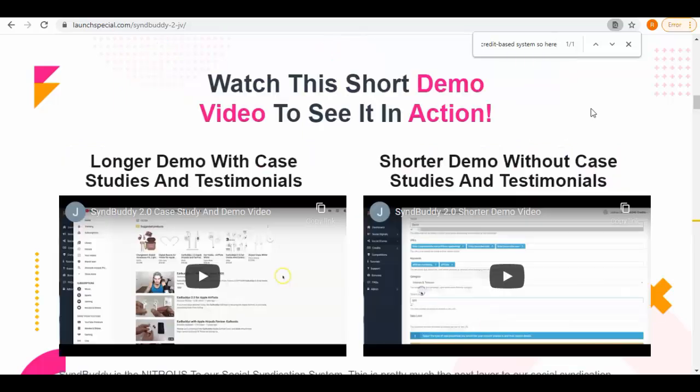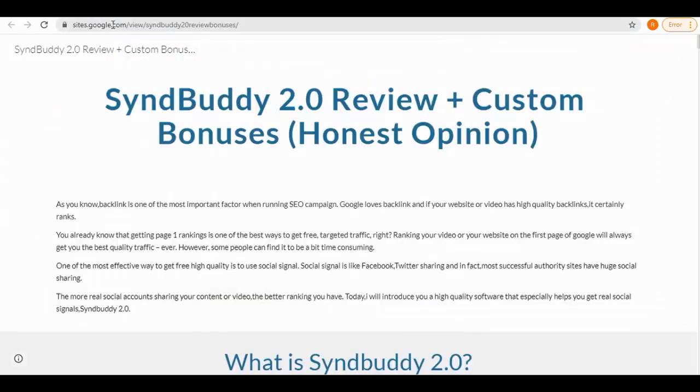Then the demo videos, they have also inserted the links of these demo videos in their review article. So this is how you can promote your affiliate offers using Google Site.